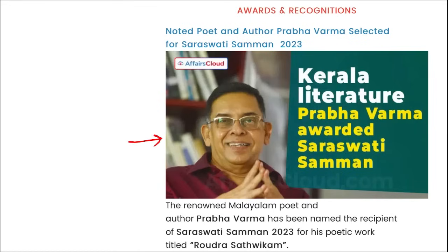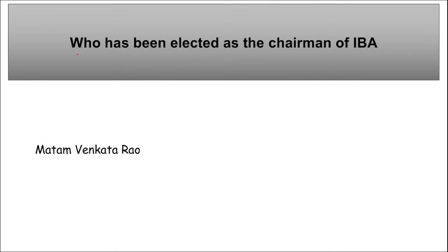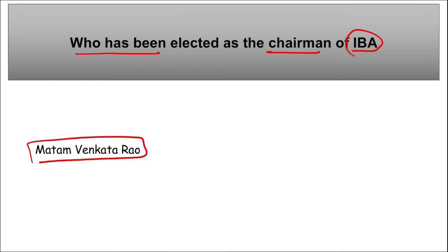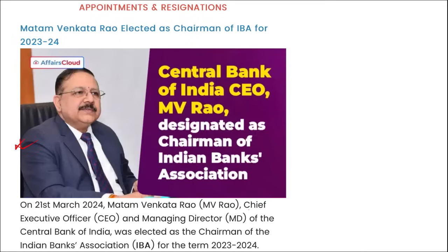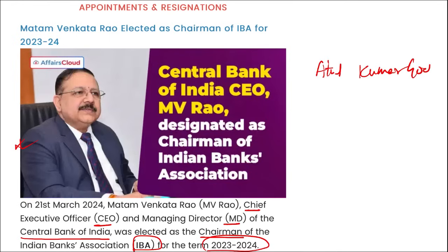Right? Moving on. Next is appointment and resignation. Who has been elected as the chairman of IBA? So, Matam Venkata Rao. Let me show you in the picture. He is the Chief Executive Officer and MD of Central Bank of India and was elected as the chairman of the Indian Banks Association for the term 23 to 24. He will be succeeding Atul Kumar Goyal, the MD and CEO of Punjab National Bank, who served as the chairman of IBA from 2022 to 2023.